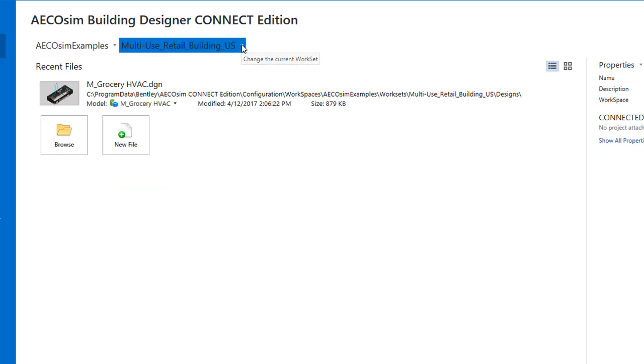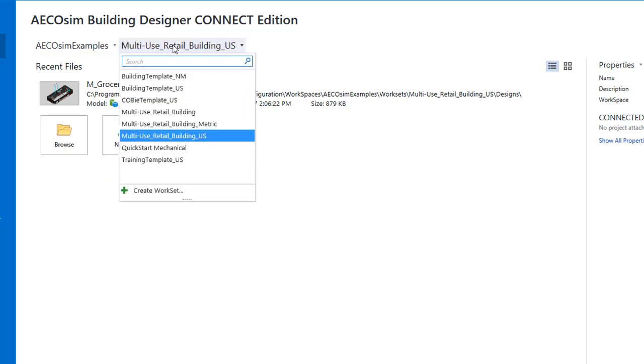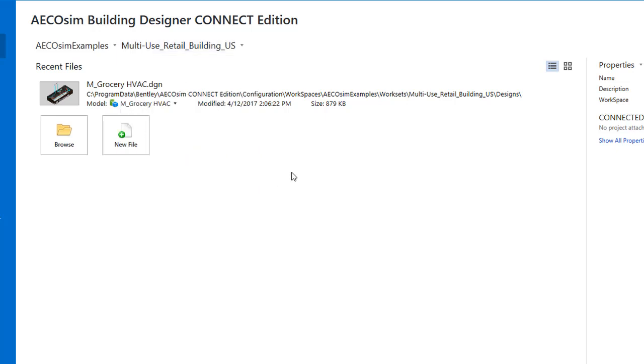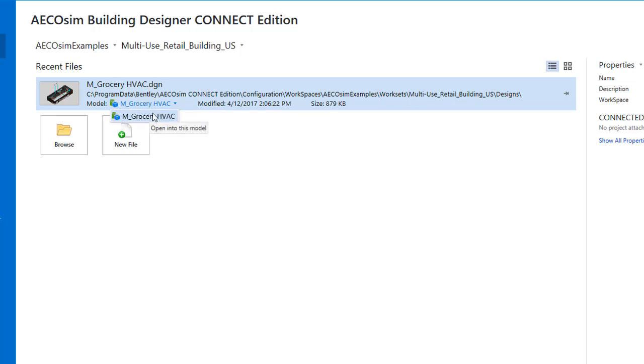Once we set the workspace, then this list here is the work sets. You see the example work sets that I'm looking at here, and I am currently in the multi-use retail building US work set. You notice at the bottom here is a tool where I can create new work sets. In this list of files, you notice it shows me the path to the file. Also, any models, different models that are in the DGN file here.